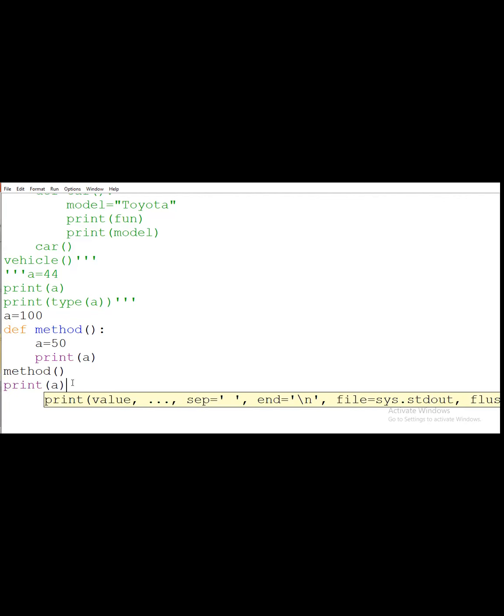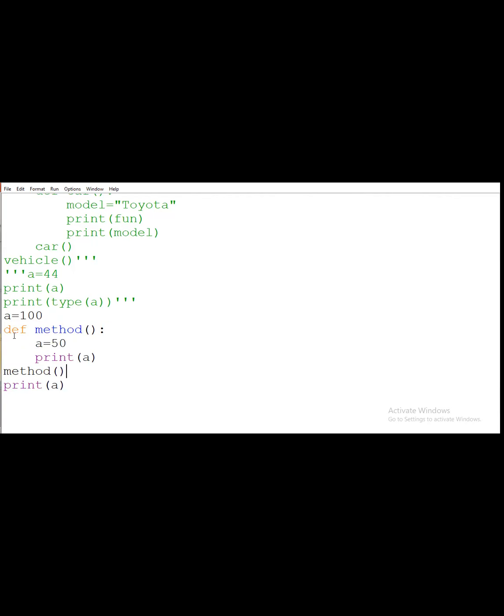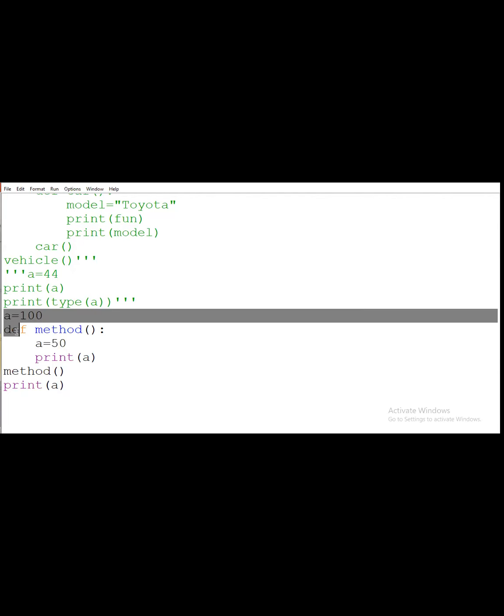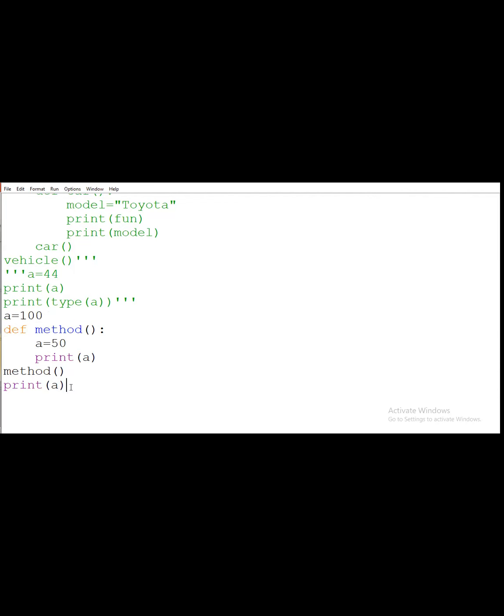I will write a simple program. Suppose I am not considering this 50, so it will print the value of a only. In this code you have to see that the value 15 and the 100 are in the local scope variable.